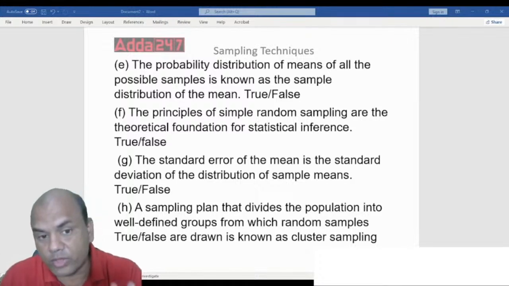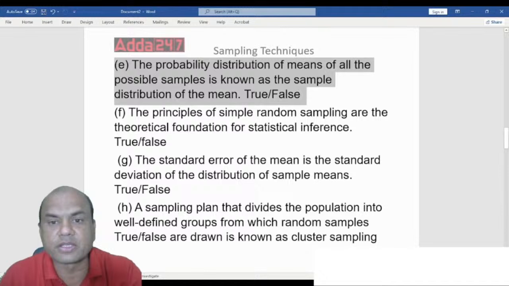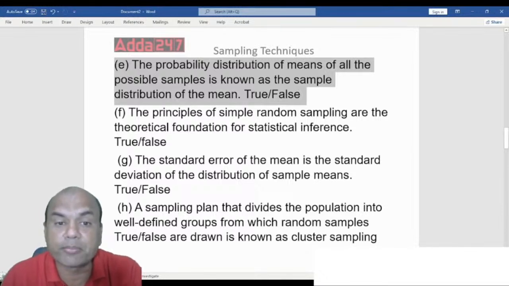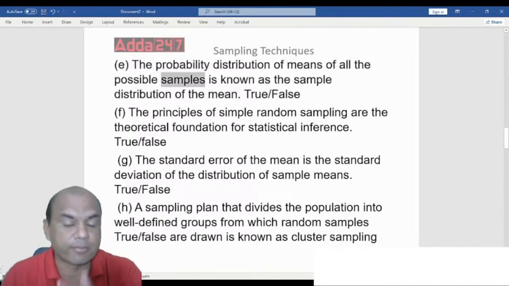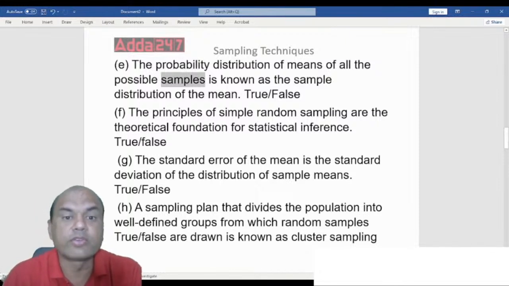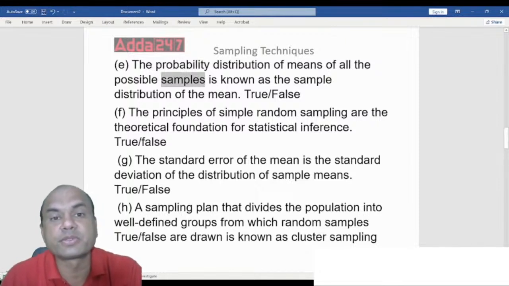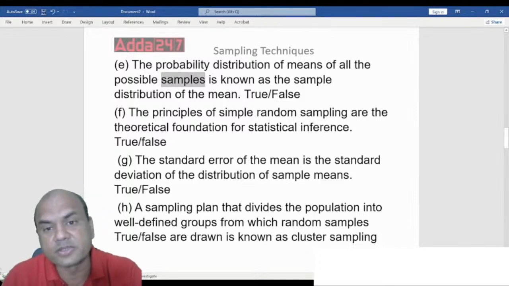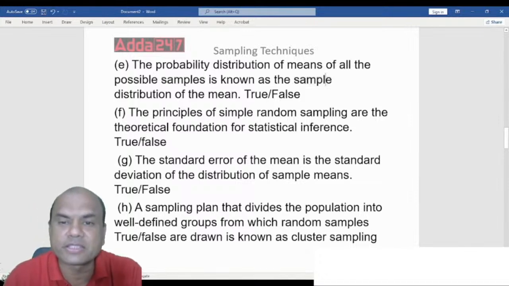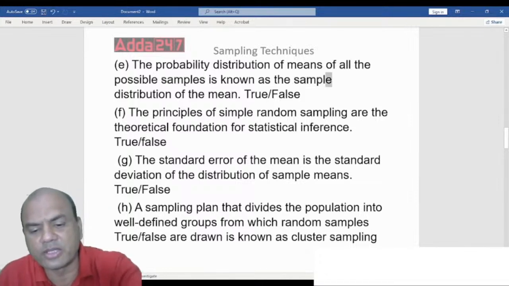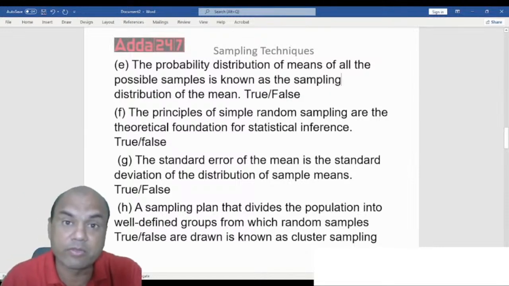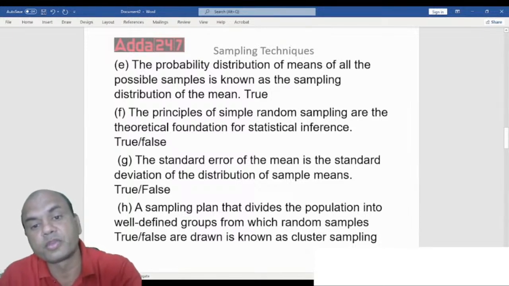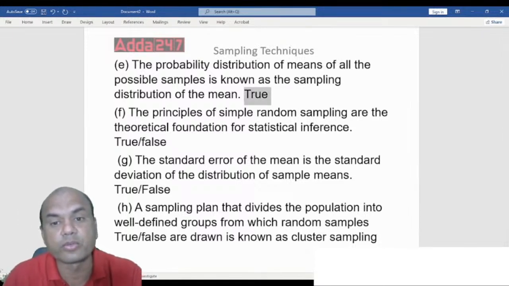This, see here, what are we talking of? Probability distribution of the means of the samples. So we are focusing on the word samples over here. So whenever we are doing the probability distribution of any mean or mode or median, anything for the samples, it is known as sample distribution, or it's called a sampling distribution. That is the right word actually, sampling. But in exam they might give you sample also. Okay, so this answer is again true.